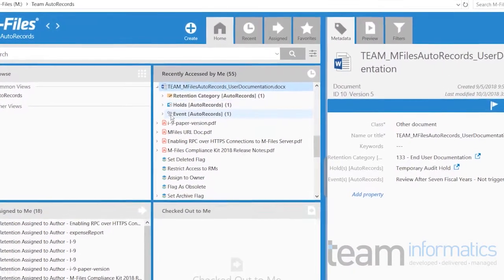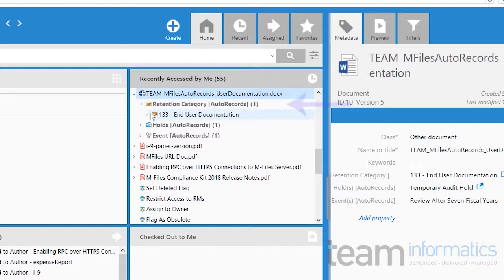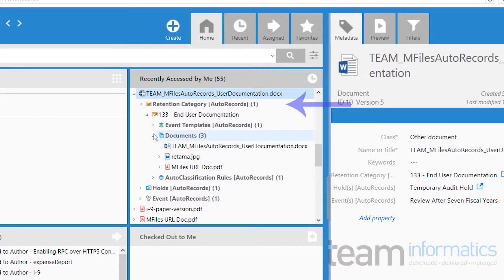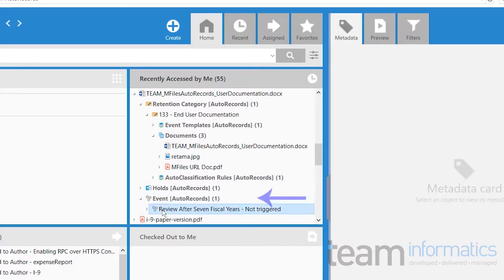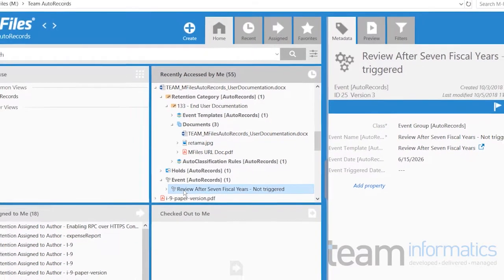The M-Files 360-degree view on this file shows our assigned records retention category and associated AutoRecords events with ease. Exploring the category, we're shown the event templates and a view into other documents also assigned to this category. The event template automatically generates a records event, seen here, and the event performs records actions on the M-Files system at a designated time. So when checking in a document, the retention category automatically determines the events that will occur.